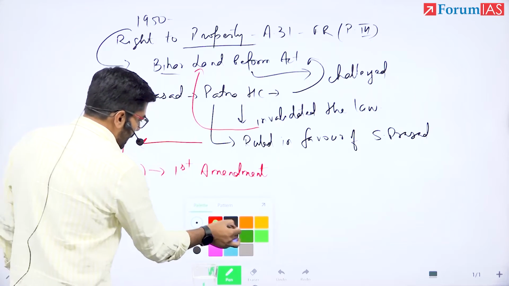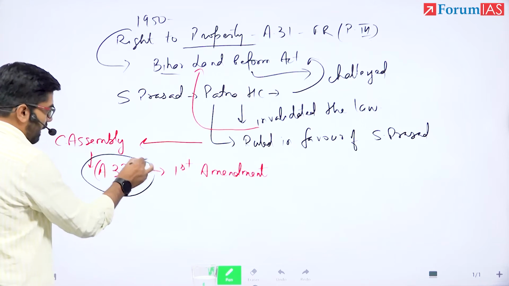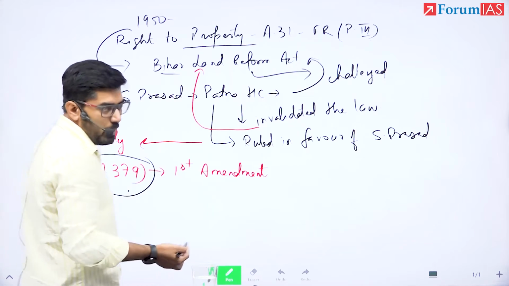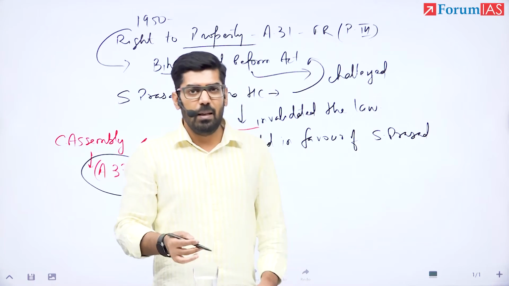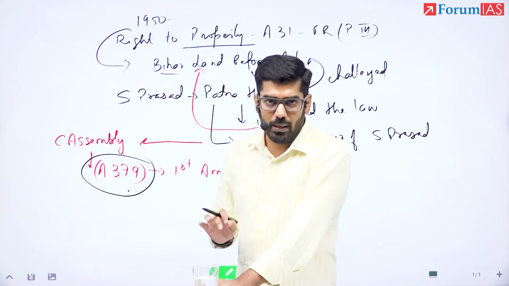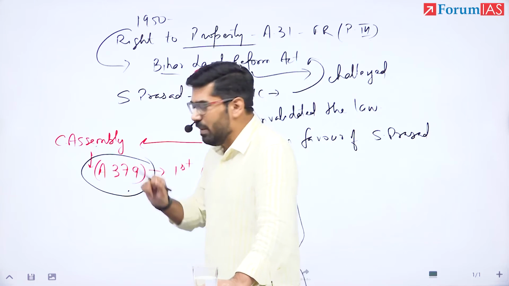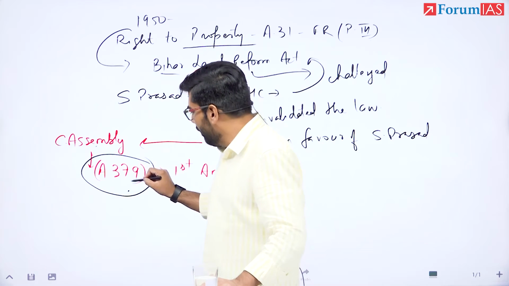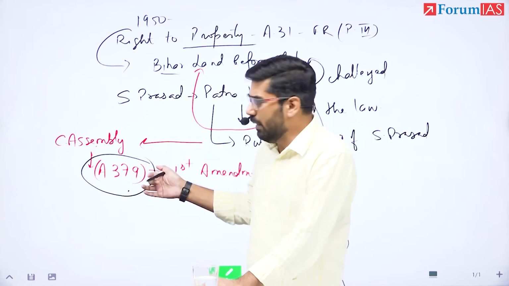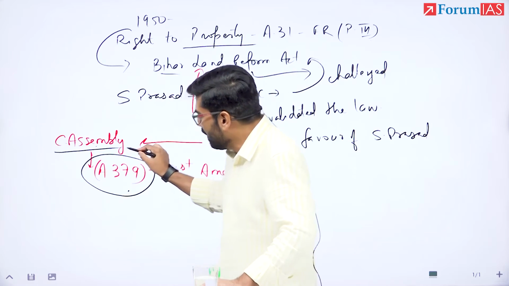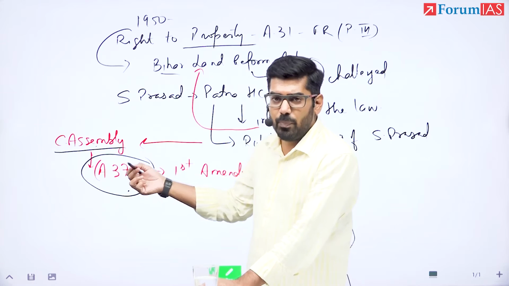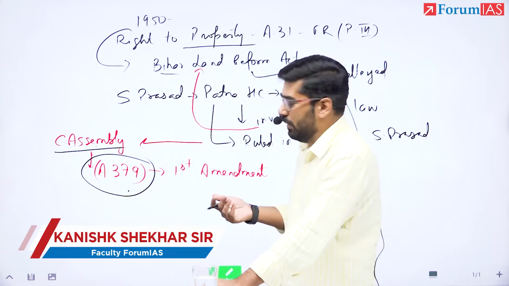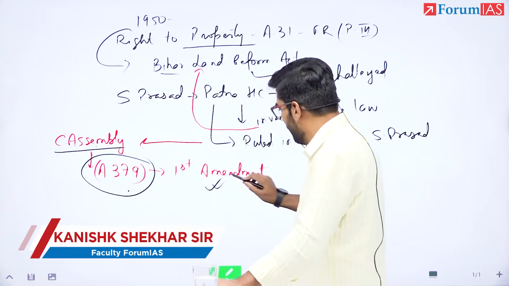Now, today if you try to find this article in the bare act, you will not find it, because Article 379 said, until the first parliament is there, the Constituent Assembly will discharge the functions of the parliament. I mean, who else? Unless we have the first Lok Sabha and the parliament is elected, Constituent Assembly will discharge the functions of the parliament. And one of the several functions of parliament is to amend the constitution. So here comes the First Amendment.